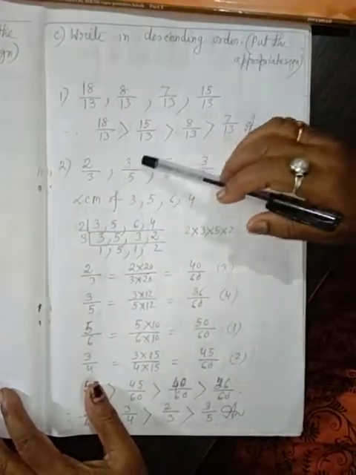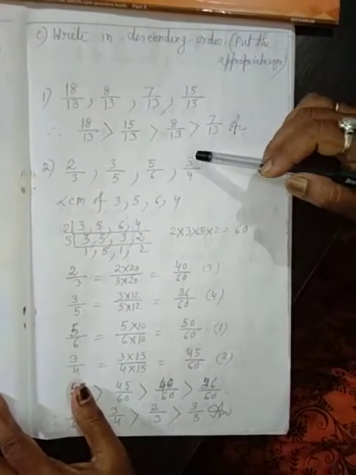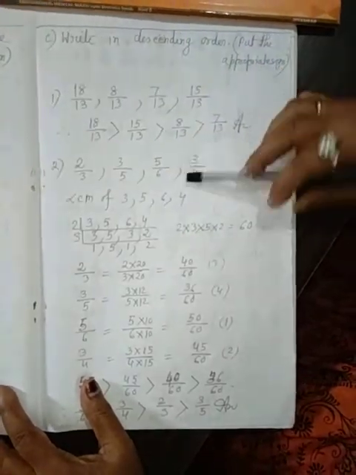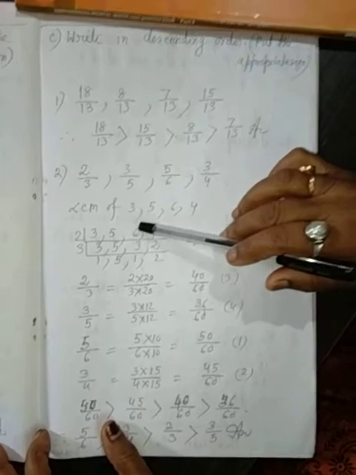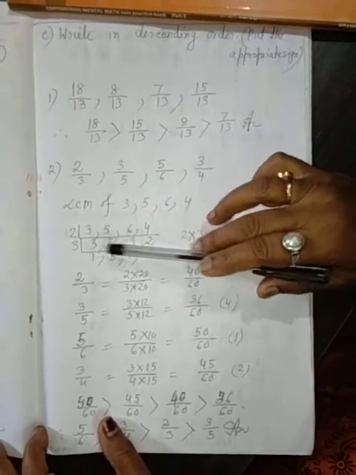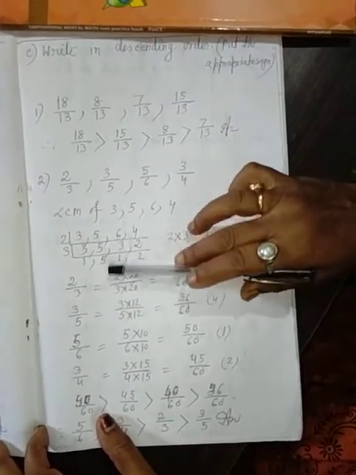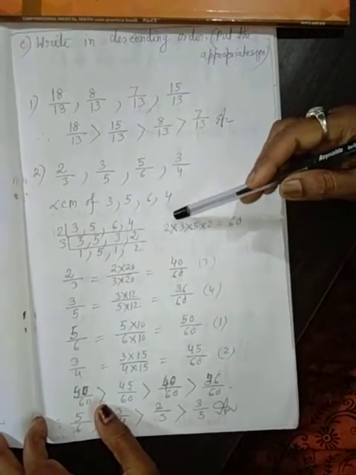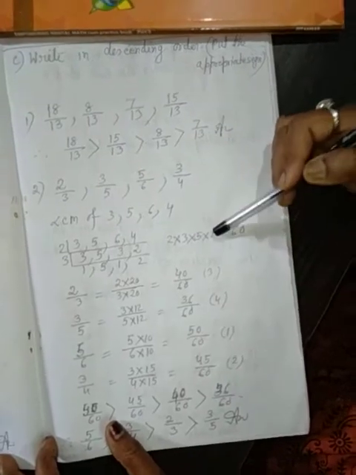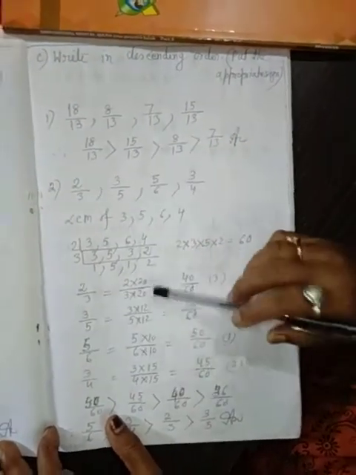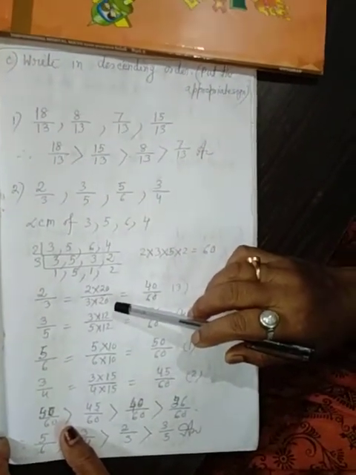2. 2 by 3, 3 by 5, 5 by 6, 3 by 4. Denominators are unequal. So we have to take the LCM of 3, 5, 6, 4. LCM is 2 into 3 into 5 into 2. 2 times 3 is 6, 6 times 5 is 30, 30 times 2 is 60. Now we have to make equal denominators.